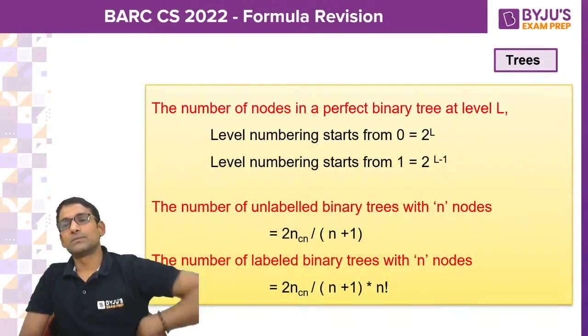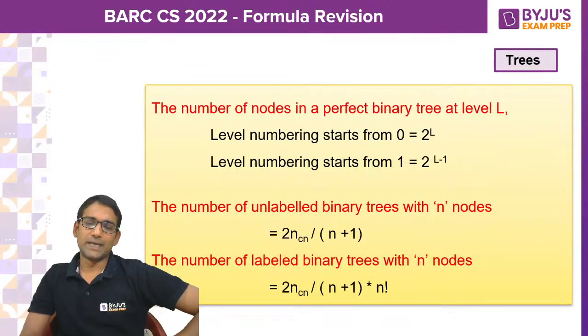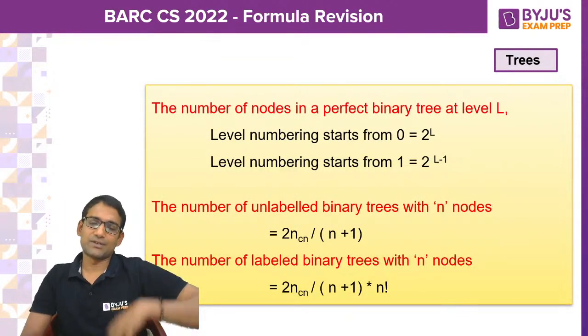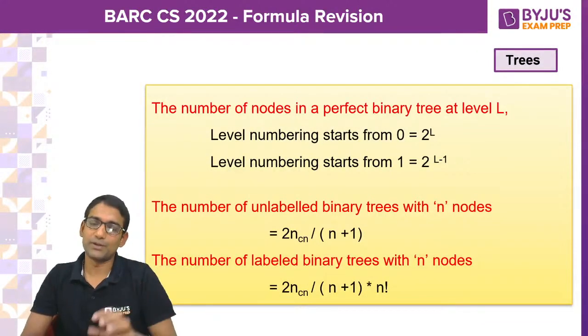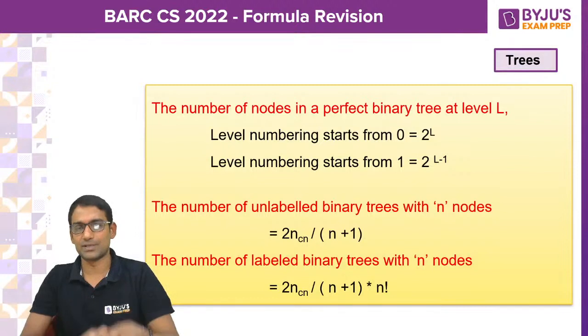Then we can switch to the data structures part. In data structures, where you have more formulae or where you have to focus much, it means trees.